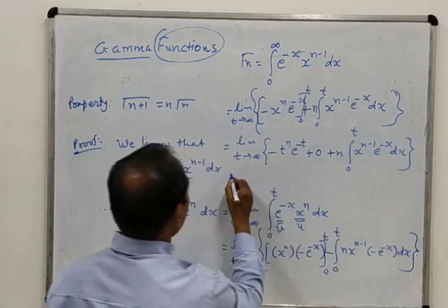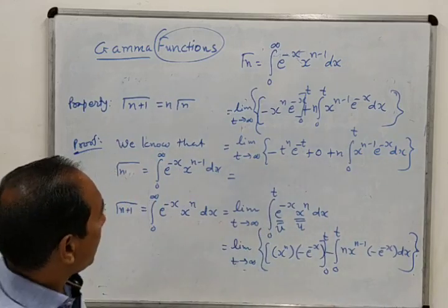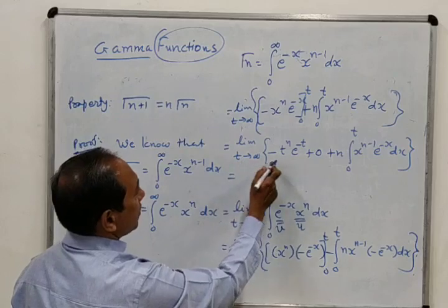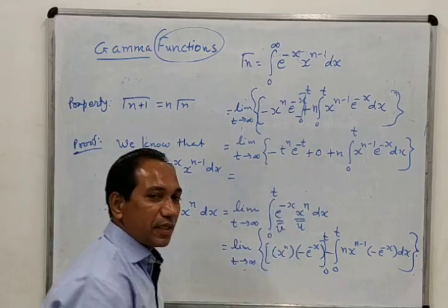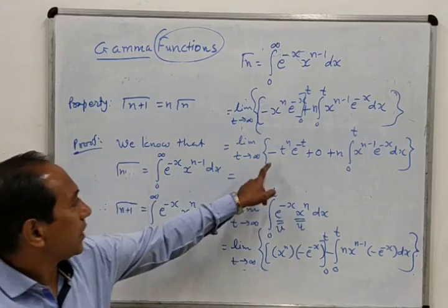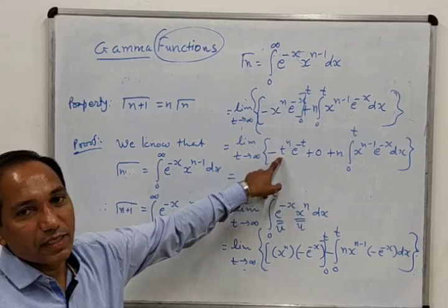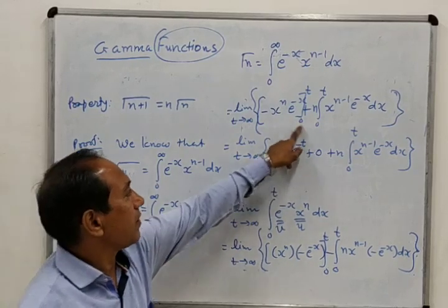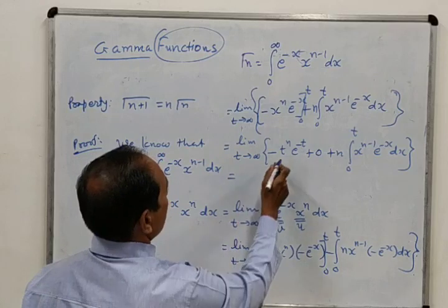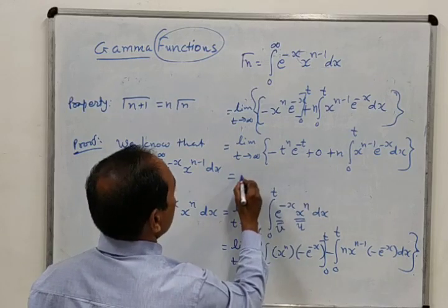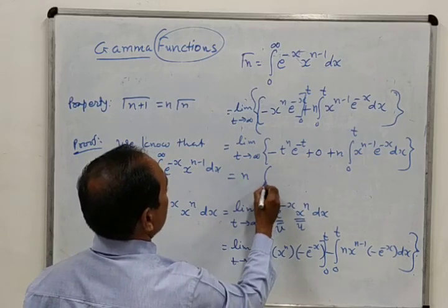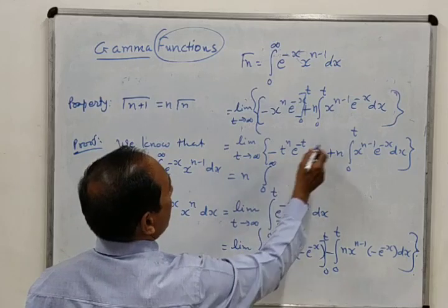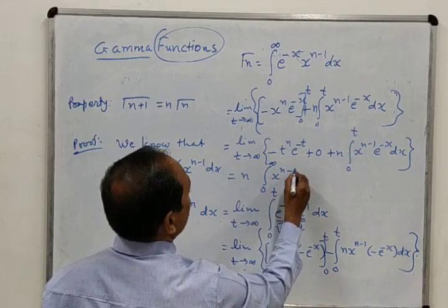Okay, so now see what will happen. We put t tends to infinity, so e raised to minus infinity is 0. Already we have seen this kind of limit in the last chapter in proper integrals. It has the value 0. Okay, so it is 0, it is also 0. So this is n integration 0 to infinity.